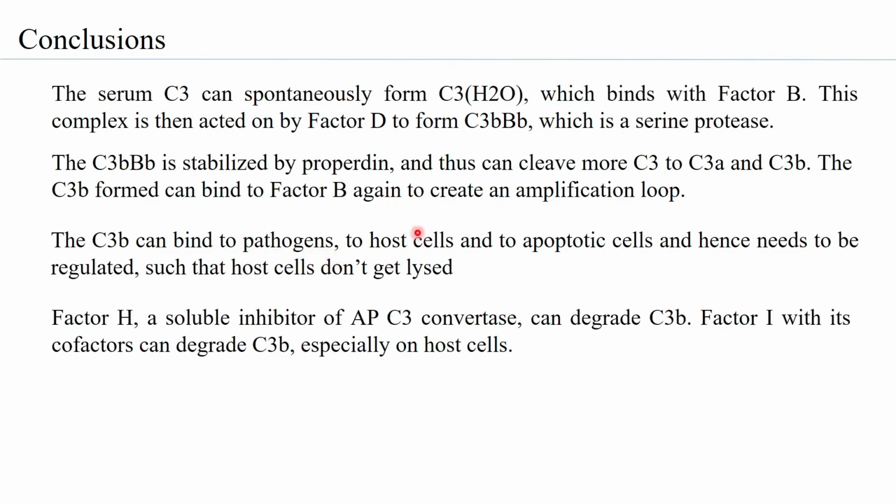But given that it is able to bind to host cells, to apoptotic cells, and to pathogens, there has to be a regulatory mechanism to ensure that it does justice to whatever it binds. So factor H is a soluble inhibitor of the alternate pathway C3 convertase and can degrade C3b. Factor H is responsible for degrading C3b, but it does not directly degrade C3b. It degrades C3b with the help of factor I, and factor I with its cofactors can degrade C3b, especially on the host cells.